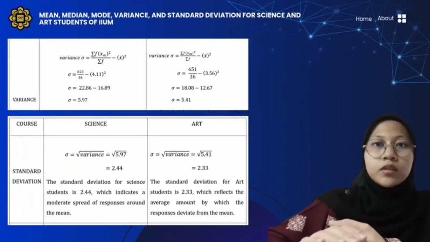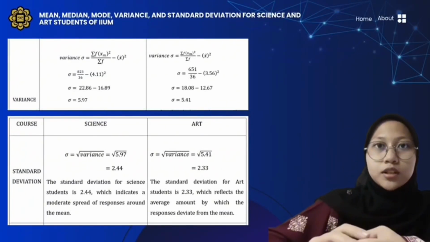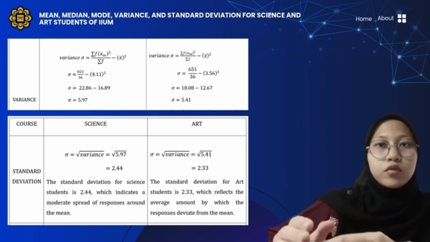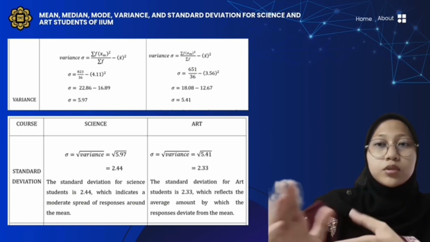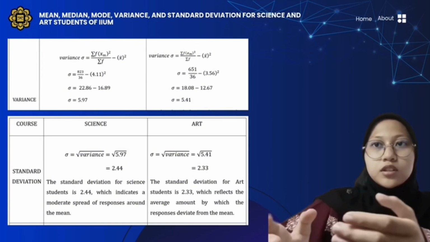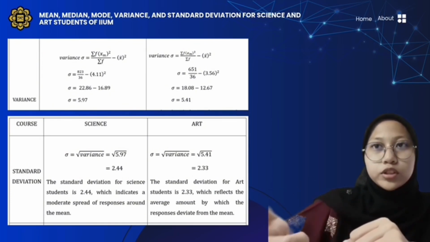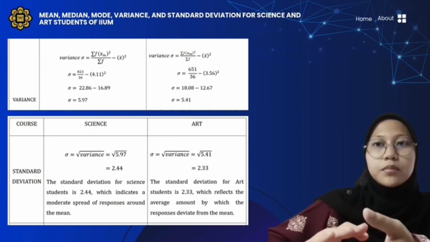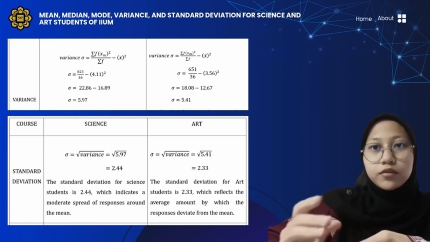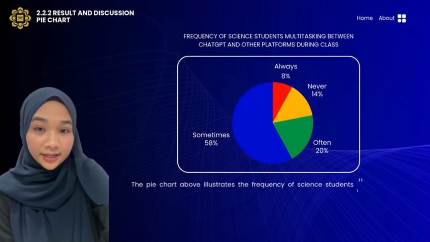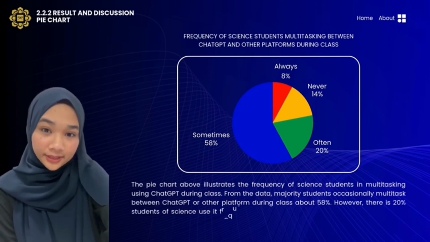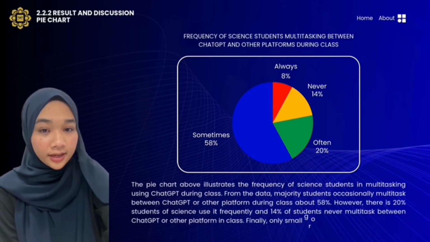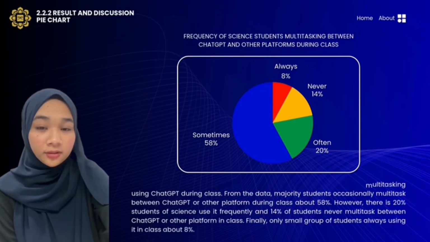2.01. The standard deviation for science students is 2.44, which indicates a moderate spread of responses around the mean, while the standard deviation for art students is 2.33, which reflects the average amount by which the responses deviate from the mean. From the pie chart of science students, 58% said they sometimes multitask, 20% said they often multitask, 14% said they never do, and only 8% reported always multitasking.